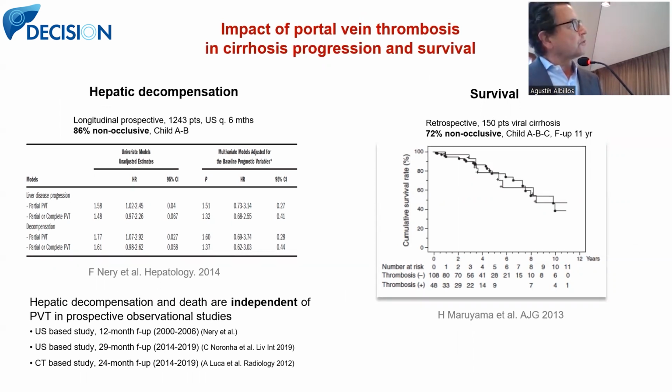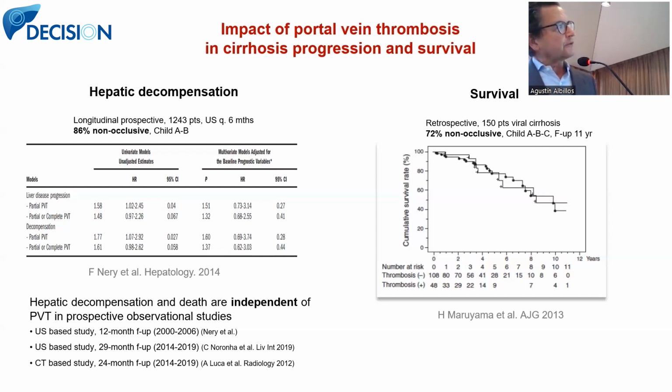In several studies, including this first one by Philippe Nery, a multicenter French trial that you know very well, hepatic decompensation and death were independent of portal vein thrombosis in prospective observational studies. There are three studies that cannot link portal vein thrombosis with hepatic decompensation and death.